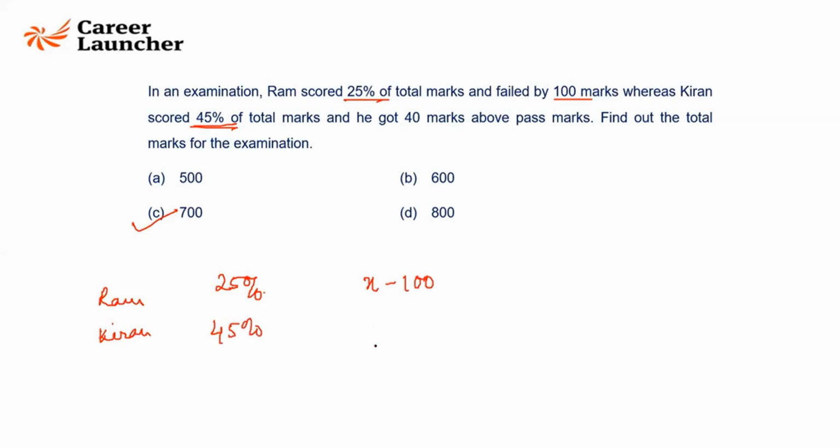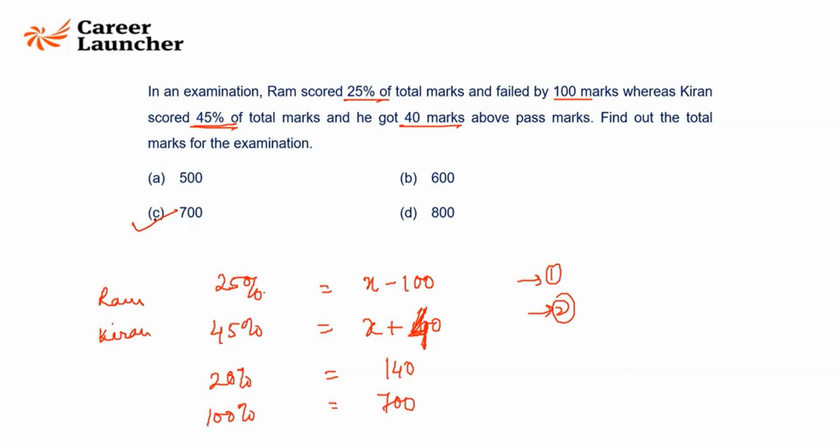Kiran scored 45%. The passing score is still going to be X. He got 40 marks above the pass mark. So Kiran got 45%, which is X plus 40, and Ram got 25%, which is X minus 100. If you subtract 1 from 2, what will you get? 20%. That is 140. So 20% is 140, and 100% is into 5, 700. And the pass mark is,